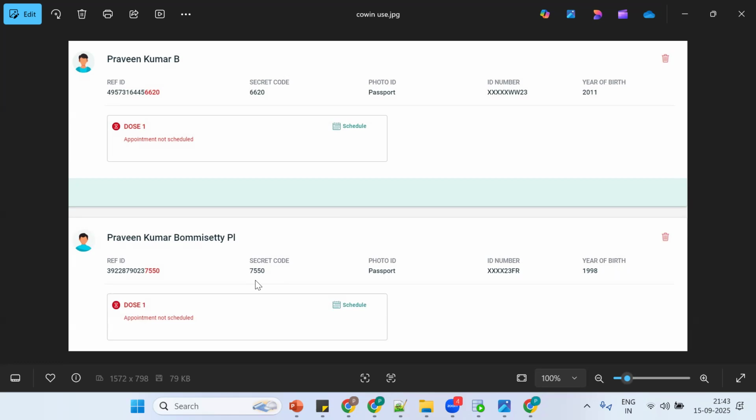Using what concept? Using Substring. But I want to extract the last 4 characters. How to extract the last 4 characters? Minus 4. Substring of ref ID, comma, -4.